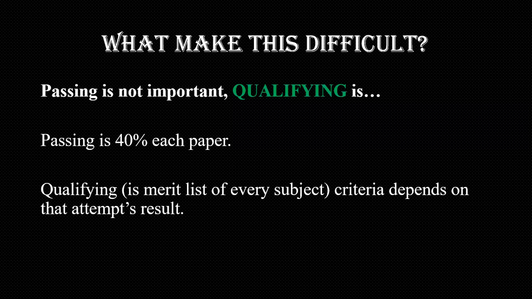The merit list is completely different for each subject, and it depends upon the attempt result. From the time I'm guiding students for NET SET, commerce cutoff is generally for an open category candidate from 58% to 65%. So if you want to qualify as an assistant professor, your target should be at least 65%.